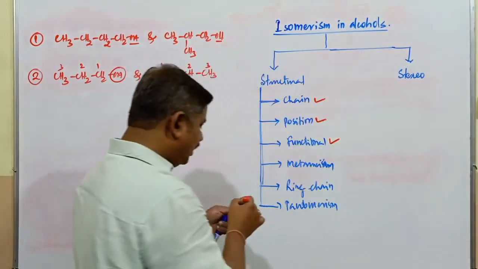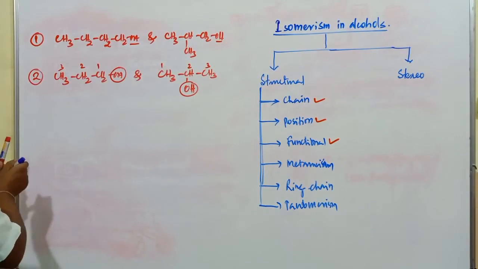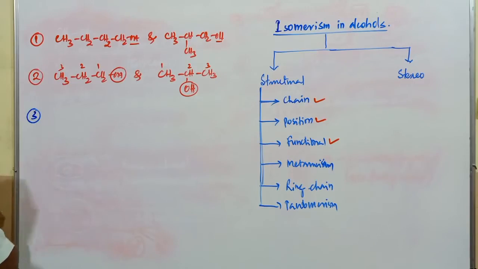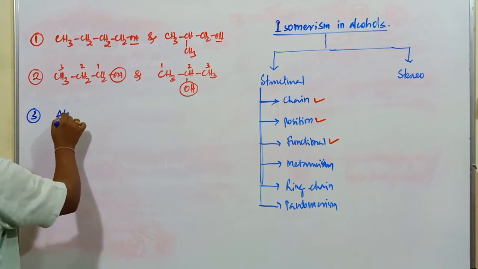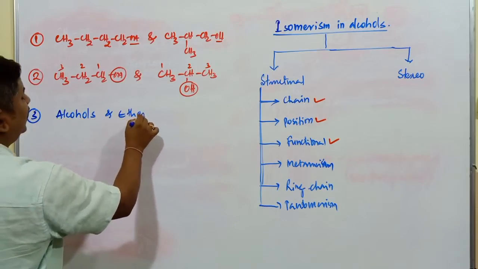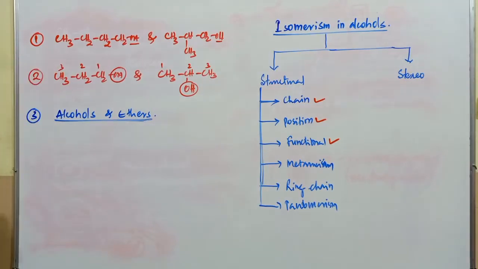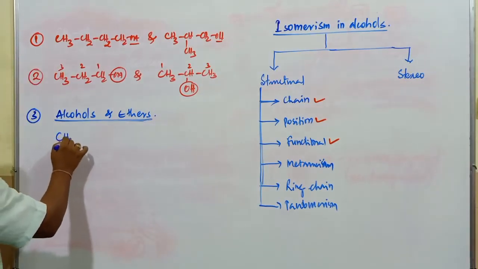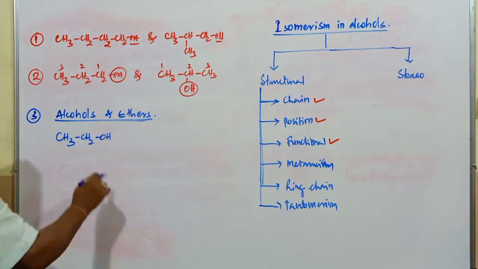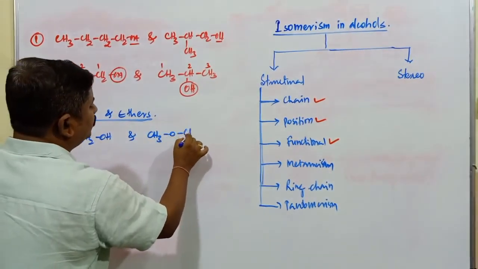These compounds very commonly exhibit functional isomerism also. Third, example for functional isomerism: alcohols and ethers are functional isomers. Functional isomers are compounds having the same molecular formula but different functional groups. One of the simplest examples is CH3CH2OH, which is an alcohol. The functional isomer of this compound is CH3OCH3.